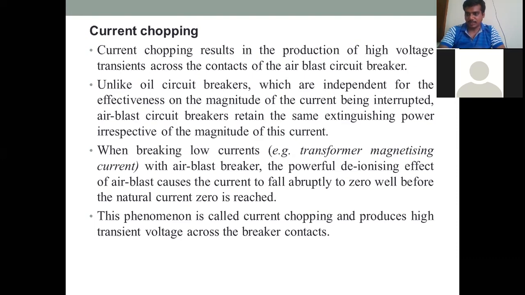For example, in a sinusoidal waveform, there is a particular instant where the current goes back to zero. Instead of going to zero at that point, if the current falls to zero before it, this is called current chopping. This phenomenon produces a high transient voltage across the breaker contacts, so it causes much damage to the breaker contacts.